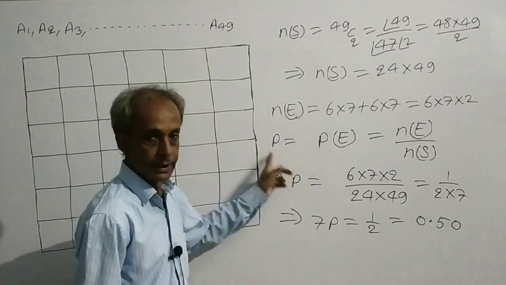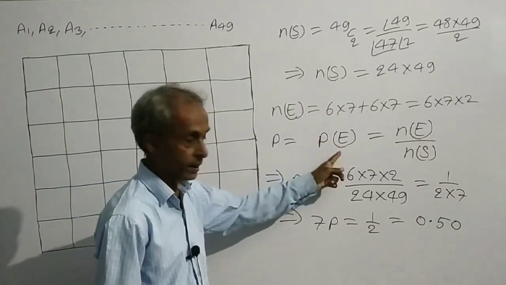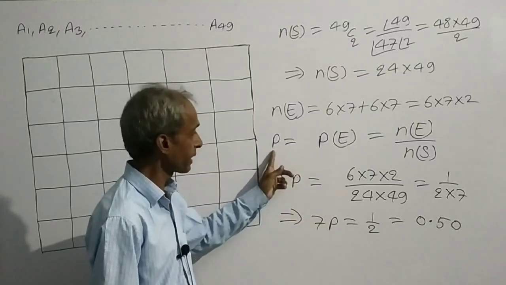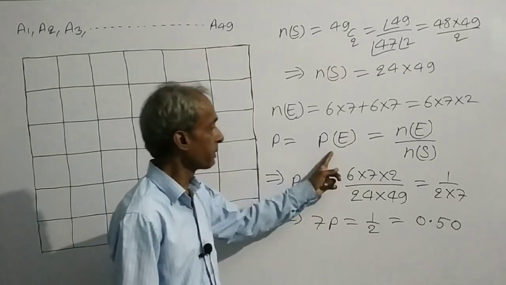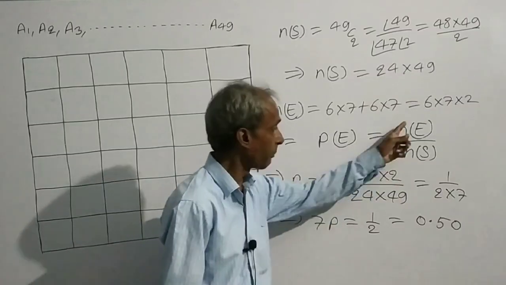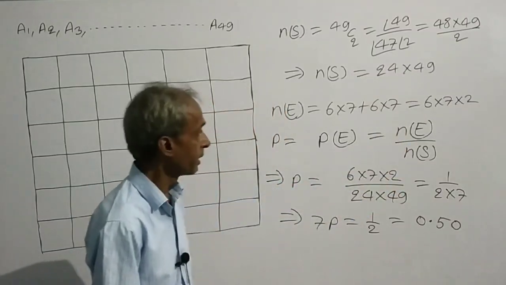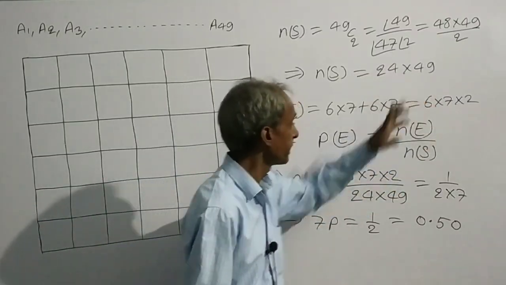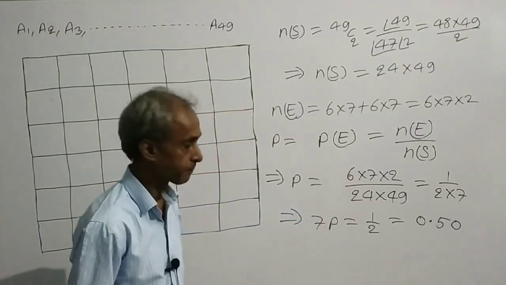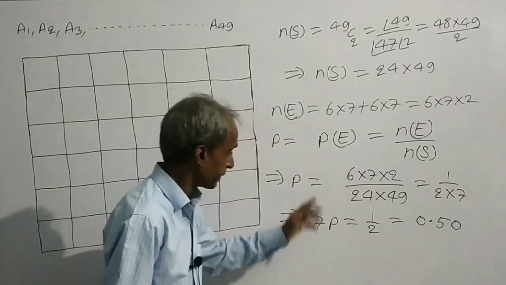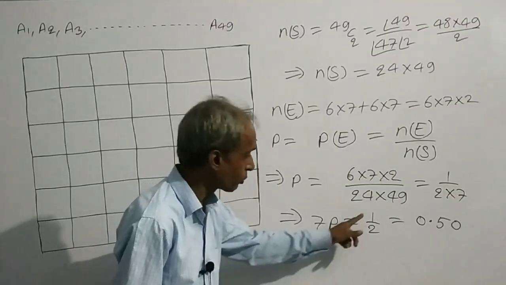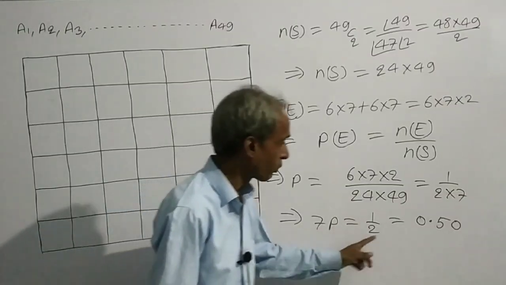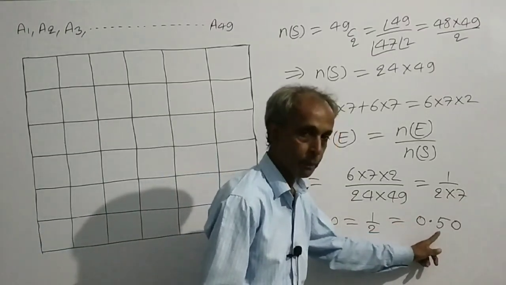P is the probability of E. It is given in the question that P is the probability of E, and the probability of E is number of E by number of S. That means this by this, this by this. This gives 7P is equal to 1 by 2, which is equal to 0.50.